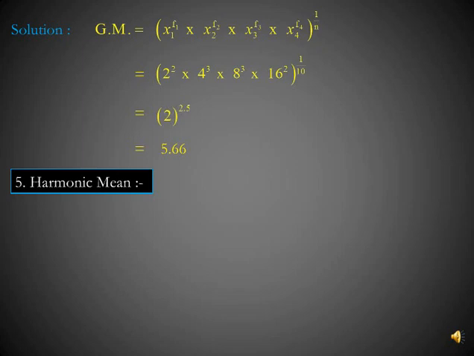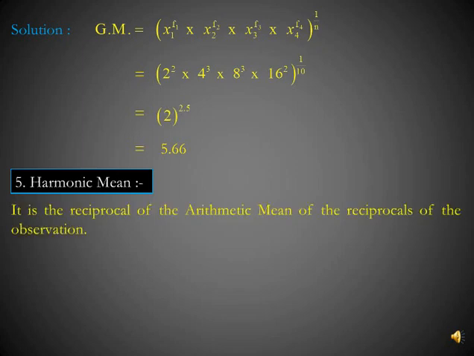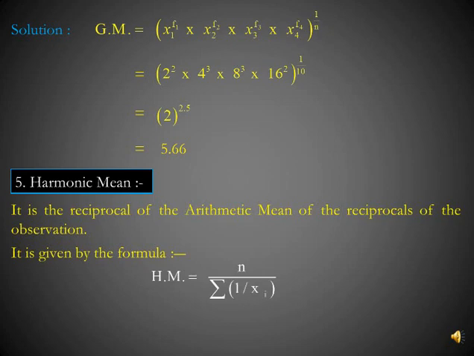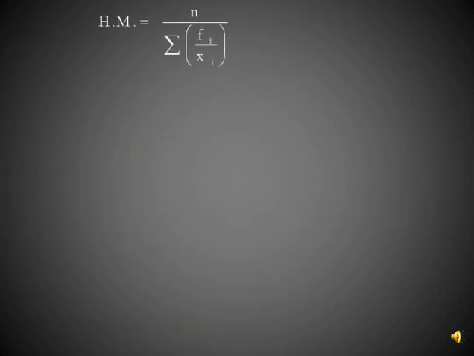Fifth measure of central tendency is harmonic mean. It is the reciprocal of the arithmetic mean of the reciprocals of the observations. So it is given by the formula harmonic mean is equal to n upon sigma 1 upon xi, and in case of group frequency distribution, it is given by the formula HM is equal to n upon sigma fi upon xi.